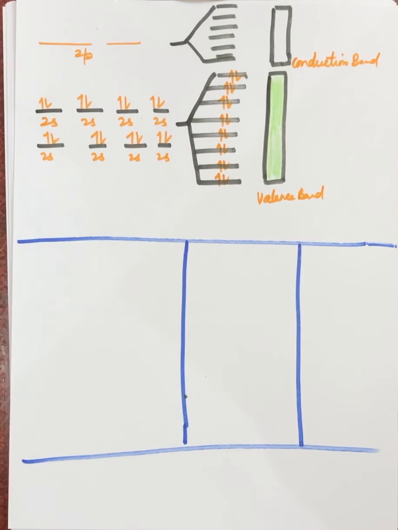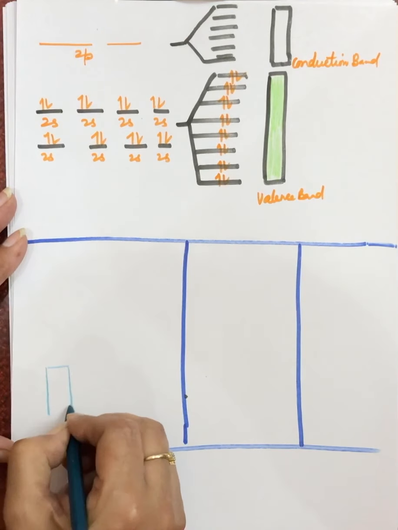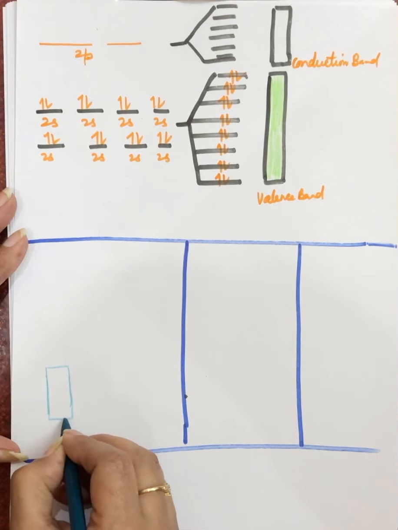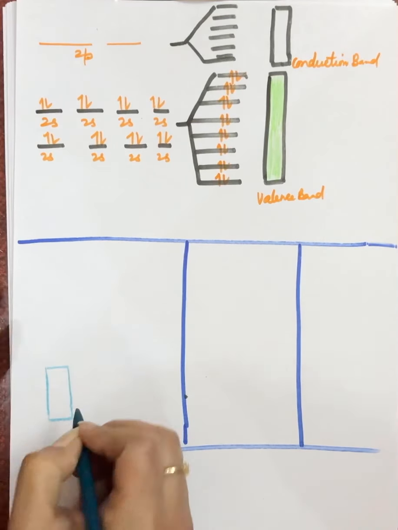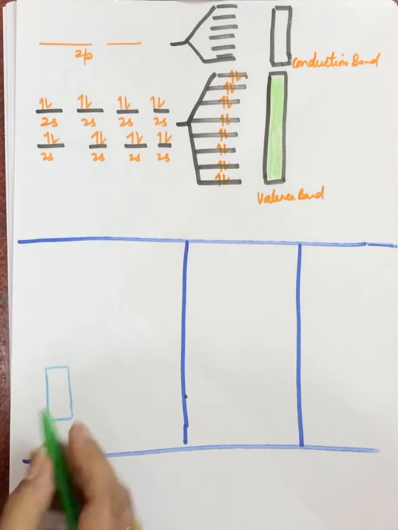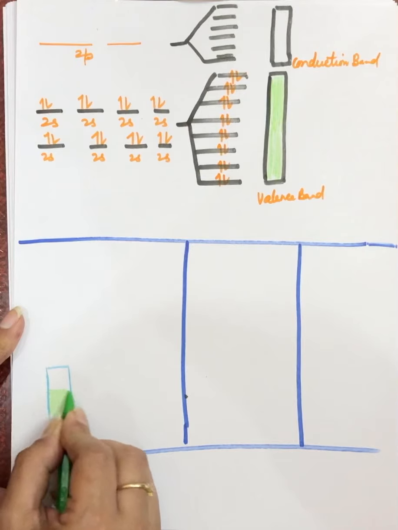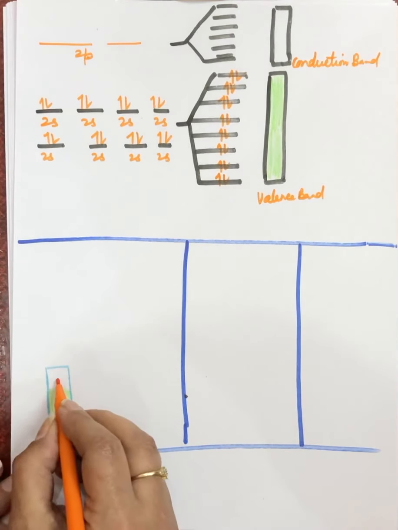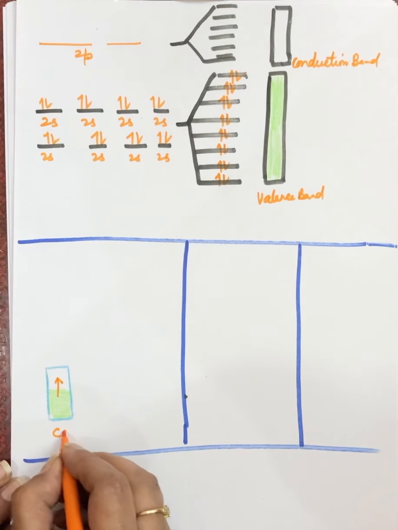Now in this case, see here, the first diagram that I've drawn is for lithium. This is the valence band and half of this valence band is filled. So electrons get the space to move here and this substance will become a conductor.